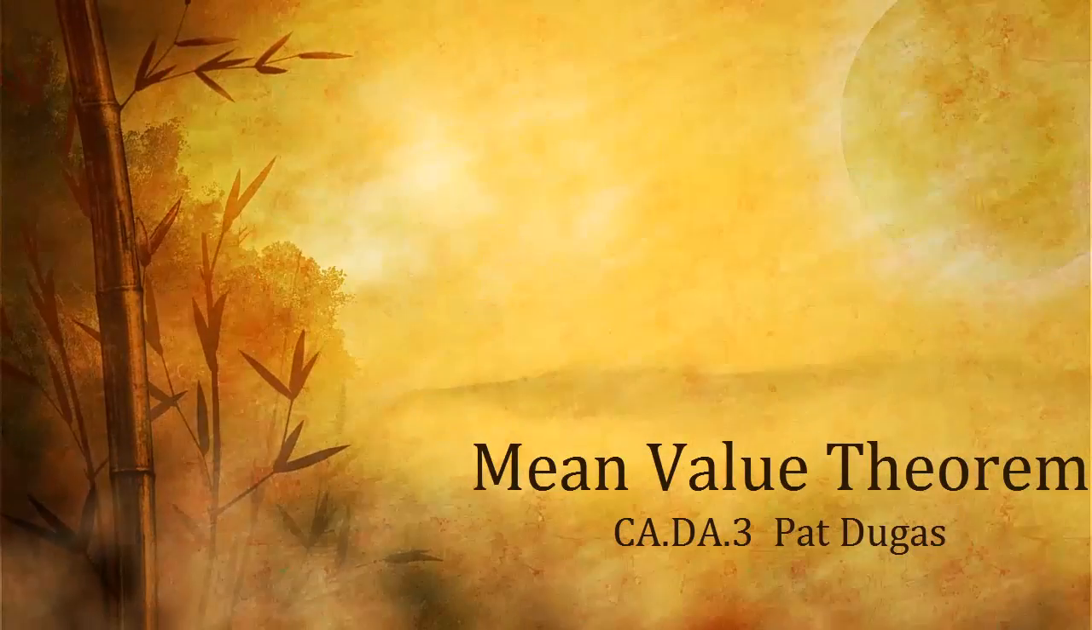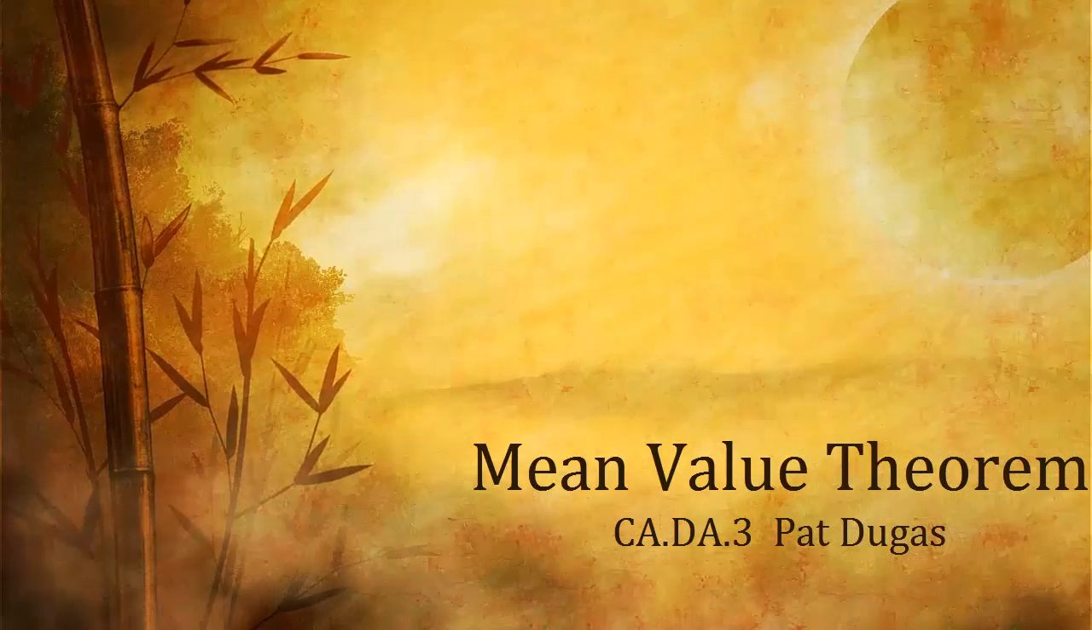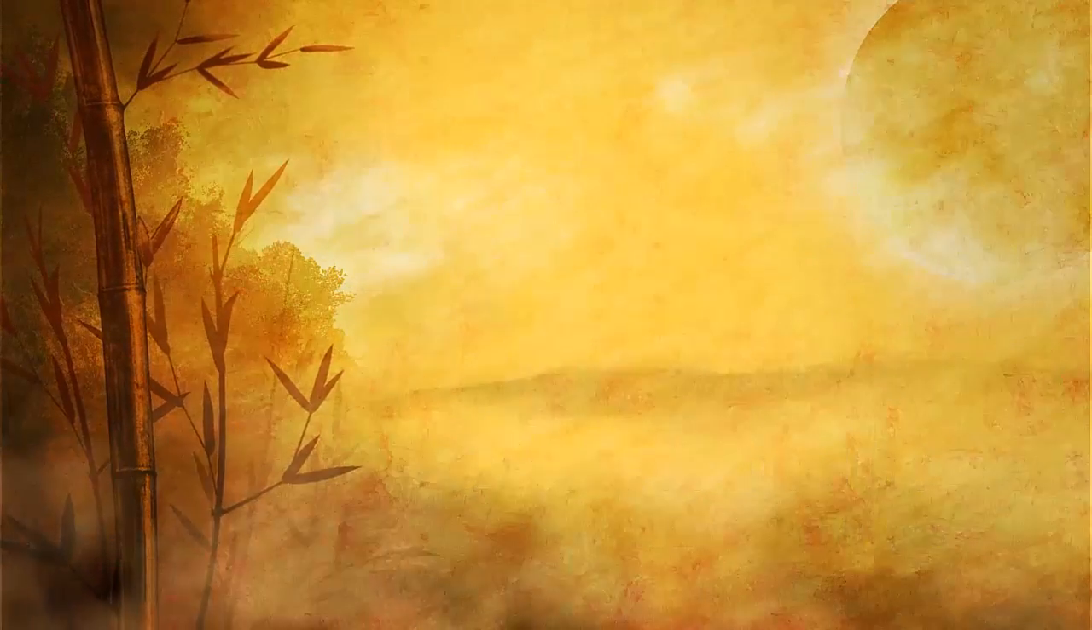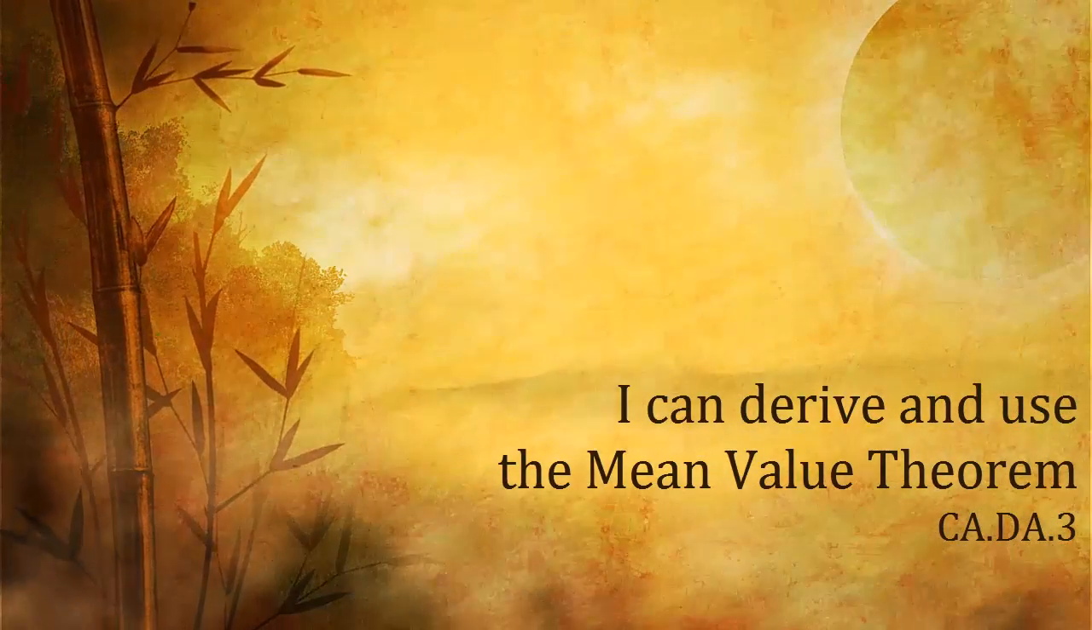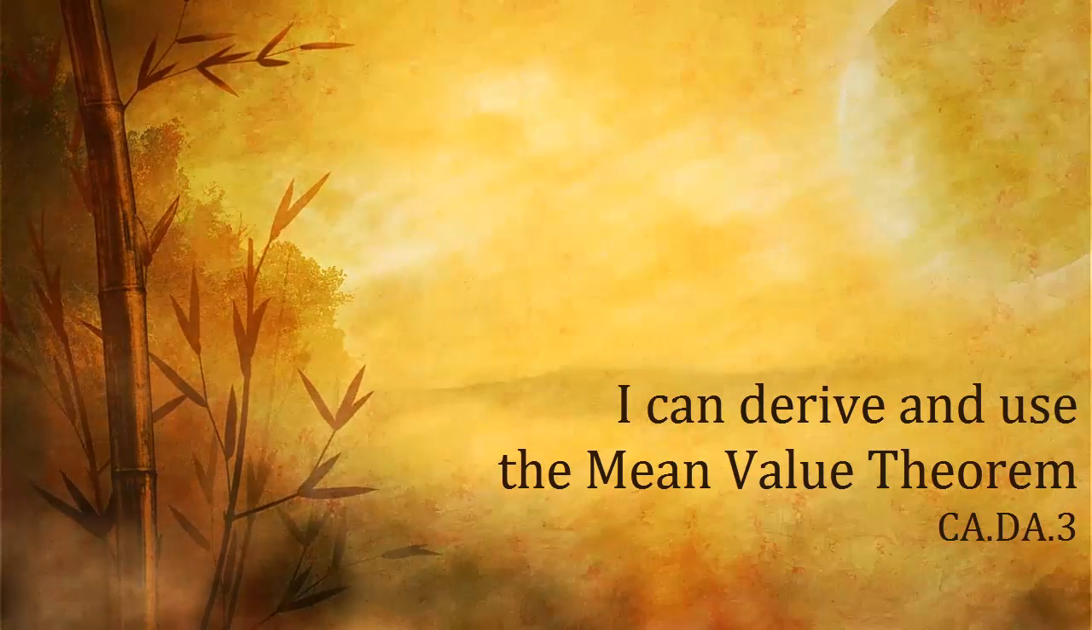The mean value theorem, another application of the derivative, states that if a function is continuous and differentiable over an entire interval, then on that interval it is going to have a derivative that equals the average rate of change at least once.